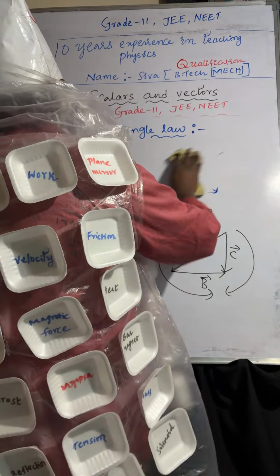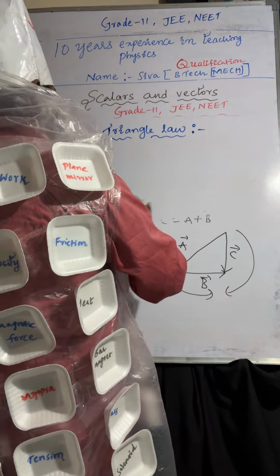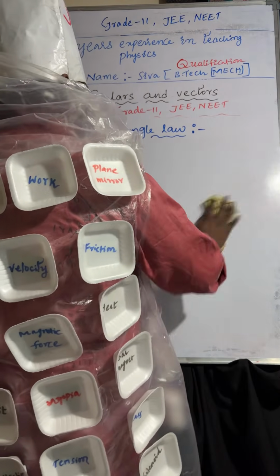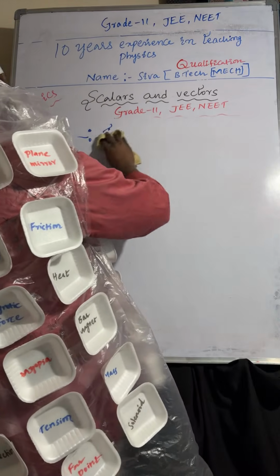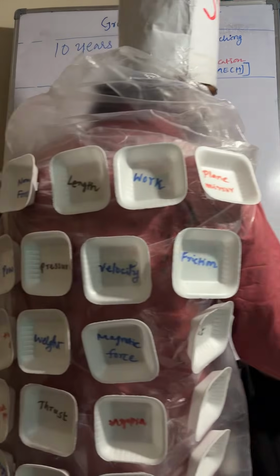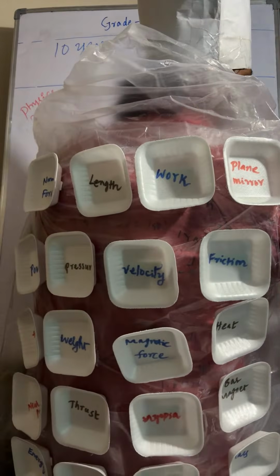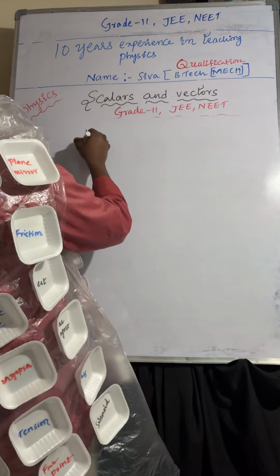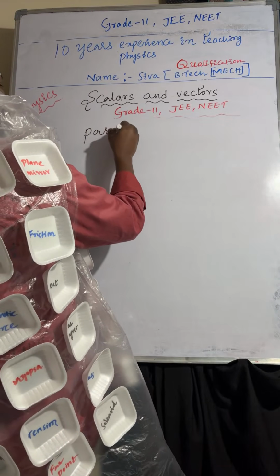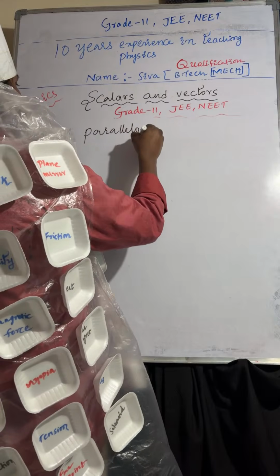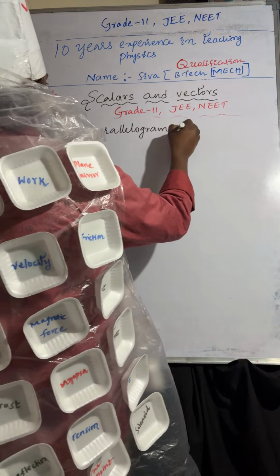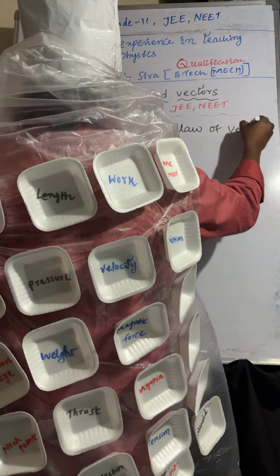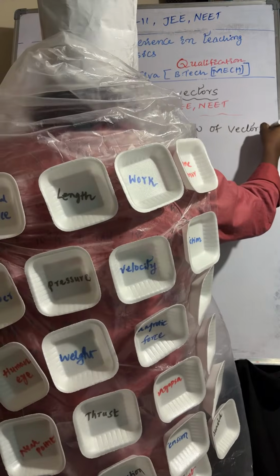This is the triangle of vectors. Coming to the parallelogram law of vectors.